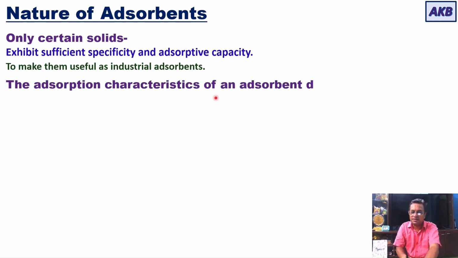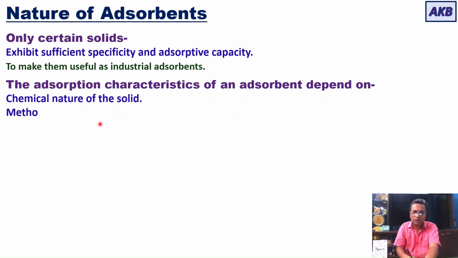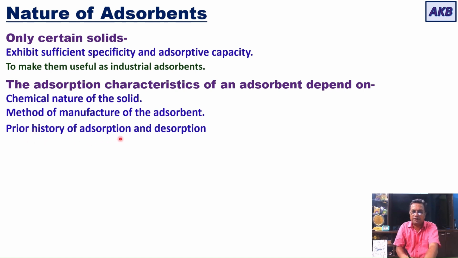The adsorption characteristics of an adsorbent depend on the chemical nature of the solid. It also depends on the method of manufacturing the adsorbent, how the adsorbent is prepared, and the prior history of adsorption and desorption. So if you have used it earlier, that will also have an effect on the adsorption characteristics of the adsorbent. So: chemical nature, method of manufacture, and prior history of adsorption and desorption.